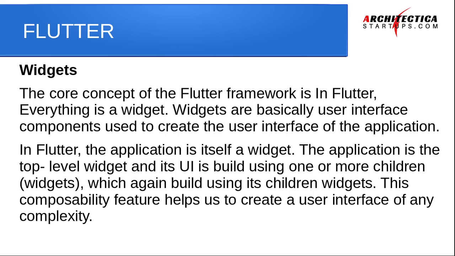The application is a top level widget and its UI is built using one or more children widgets. It is saying that the application is a top level widget, that this calculator is a widget, and for the UI part you are adding buttons in it, you are adding a text field in it. So those are the components of the UI, that is built using one or more children widgets, right? Which again are built using their children widgets.